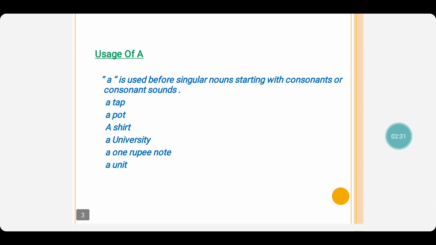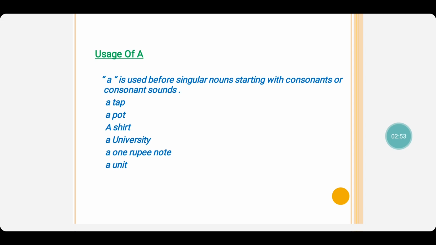On to the usage of a. A is used before singular nouns starting with consonants or consonant sounds. For example, a tap, T is a consonant. A pot, P is a consonant. A shirt, S is a consonant.